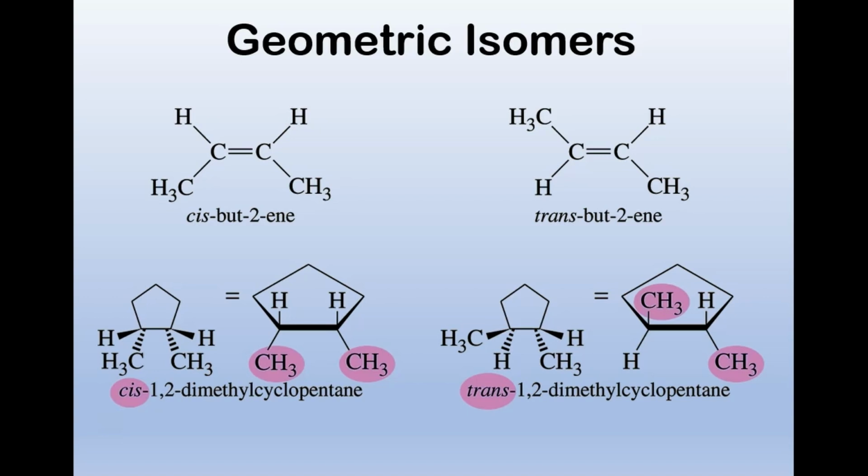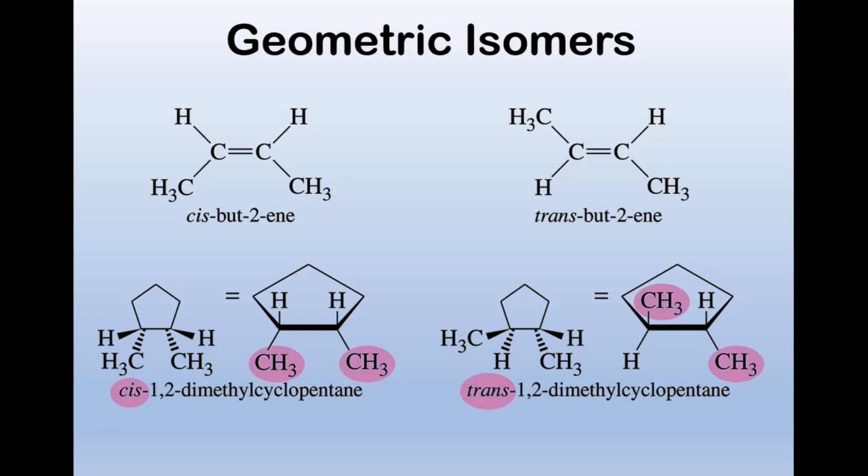Due to the fact that pi bonds don't rotate, if I have 2-butene, there are actually two isomers, the cis and the trans. In the cis, the two ends are on the same side, or we might say the double bond has both groups on the same side. The trans has a different shape, where the rest of the chain is on opposite sides. So we call that trans, and the other one cis.